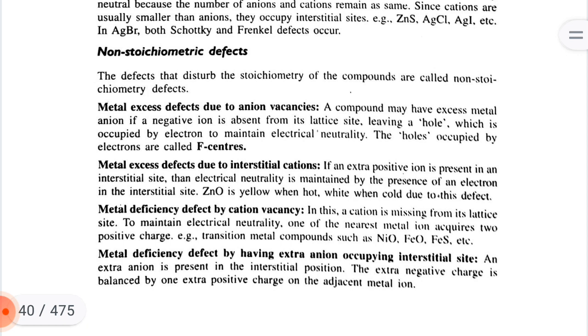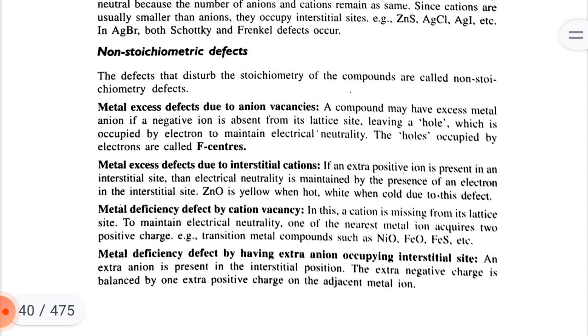Metal excess defect due to interstitial cation. If an extra positive ion is present in an interstitial site, then electrical neutrality is maintained by the presence of an electron in the interstitial site. Zinc oxide is yellow when hot and white when cold due to this defect.